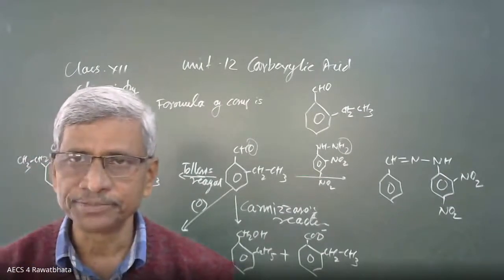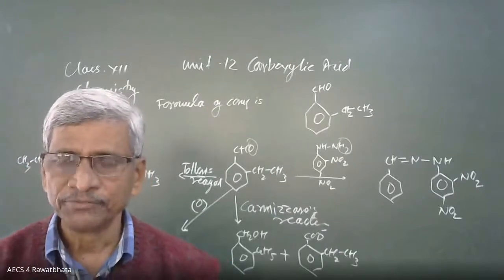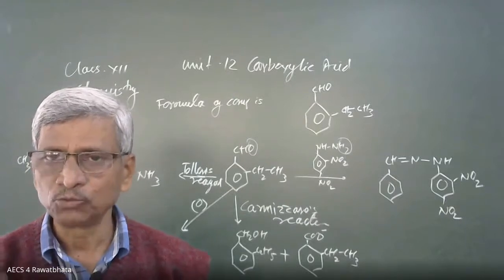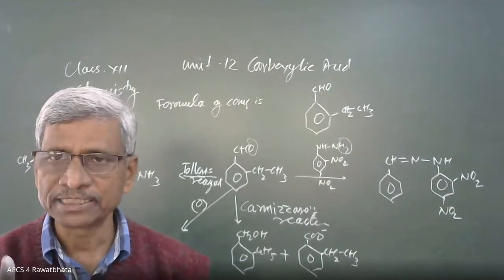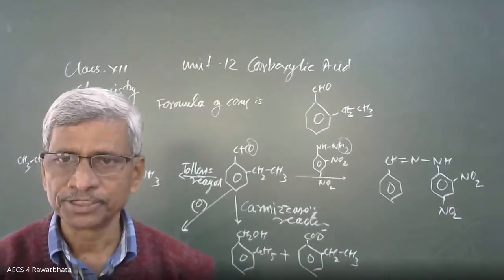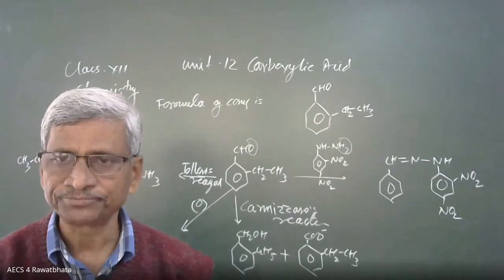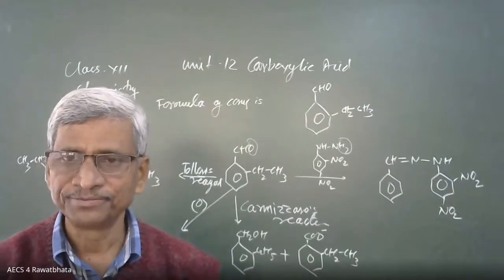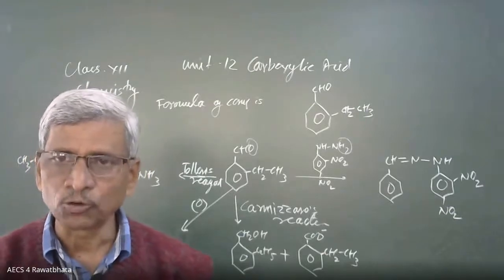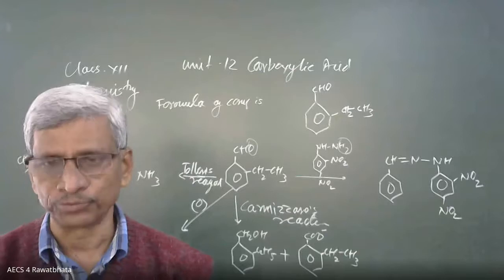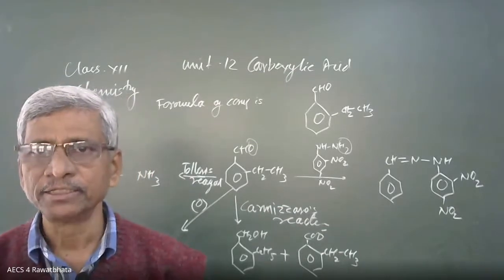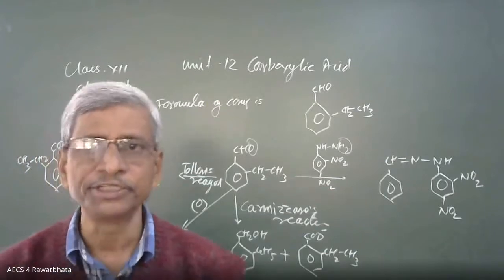Divyanshi, Ekans, Hardik, Ketan, Aman. It is concentrated nitric acid or chromic acid, H2CrO4. These are the two oxidizing agents under vigorous condition.